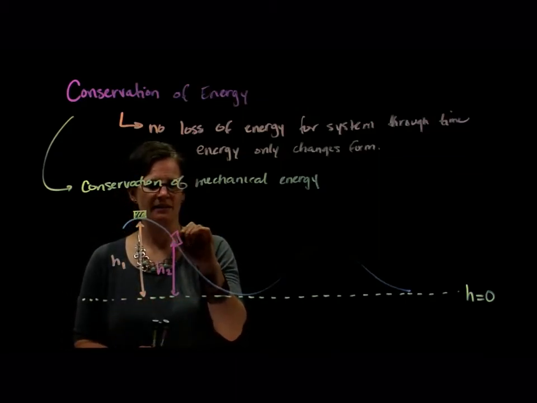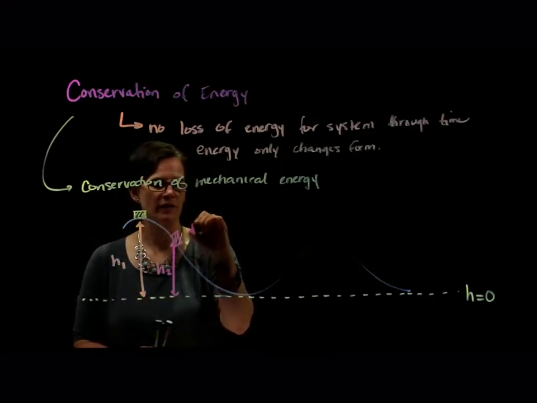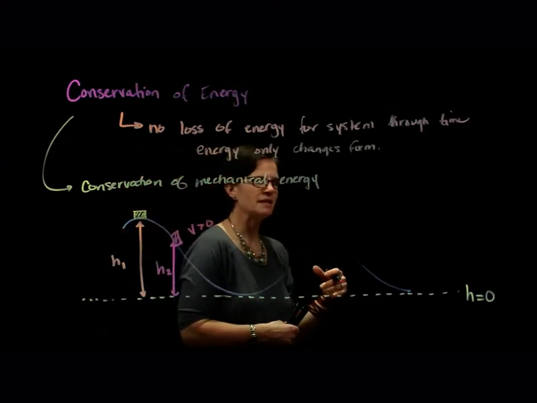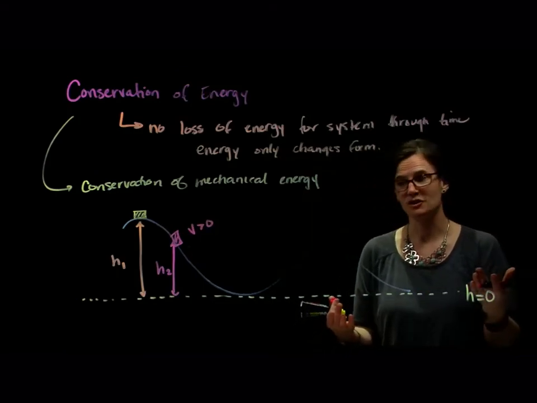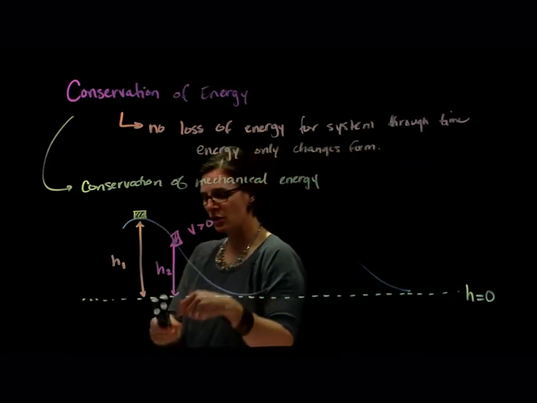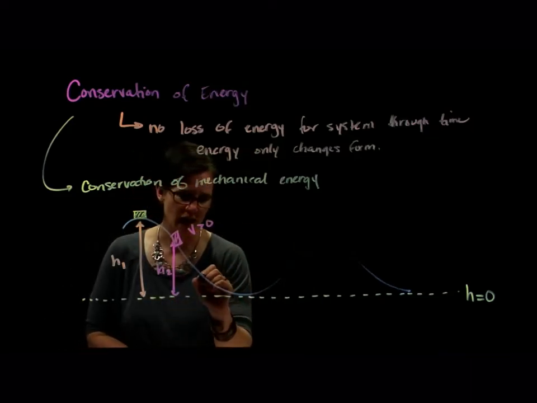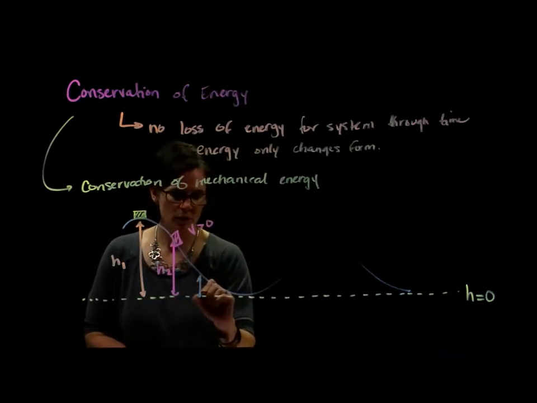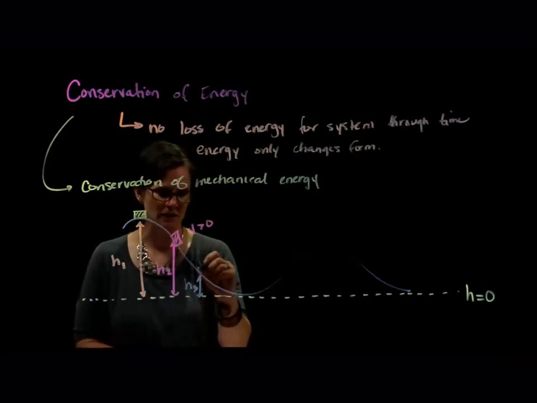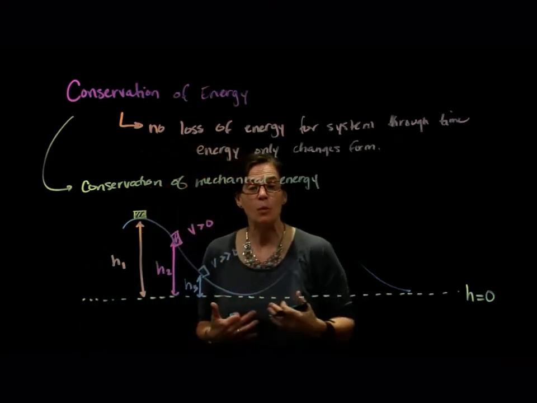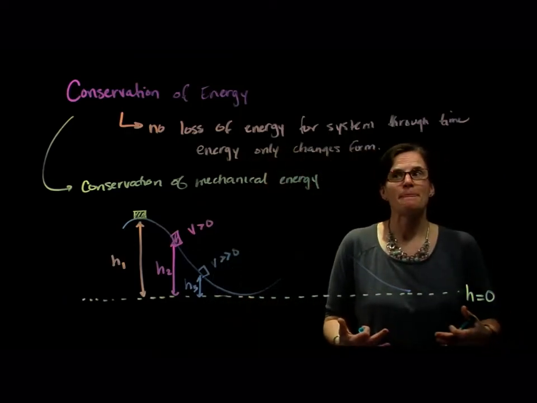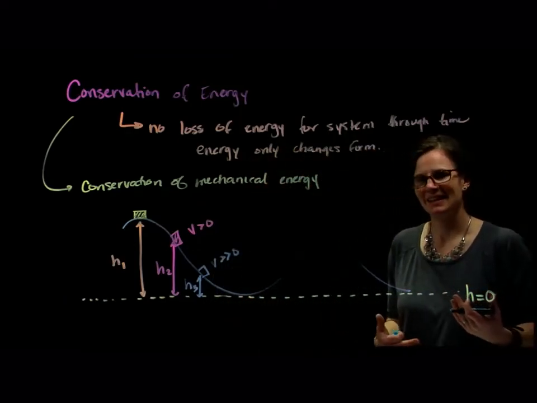I'm now moving, so my velocity or my speed is greater than 0. Which means I've lost potential energy, but I've gained kinetic energy. As I continue to go lower and lower on the track, I lose more and more potential energy. But what do we know happens? I gain more and more speed. So I'm increasing my kinetic energy.